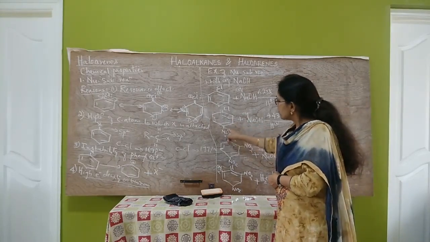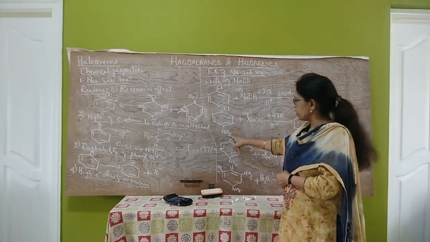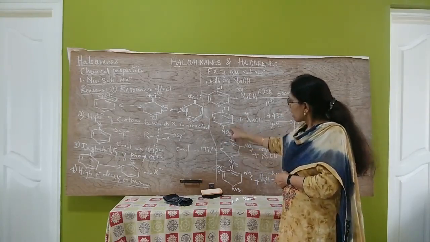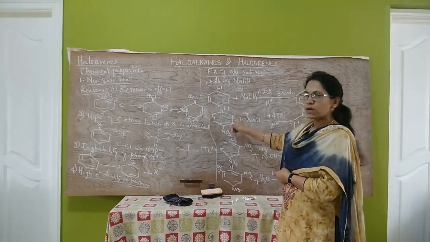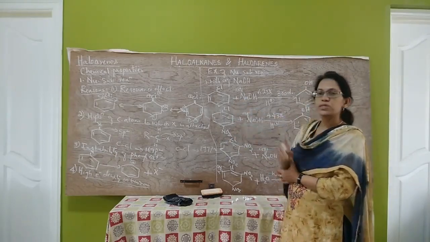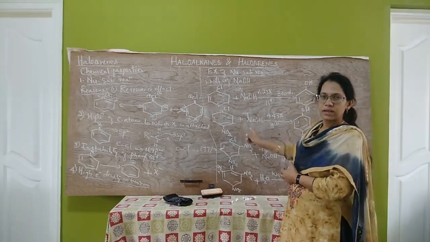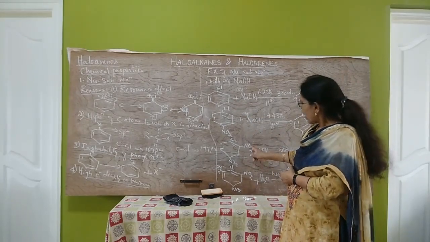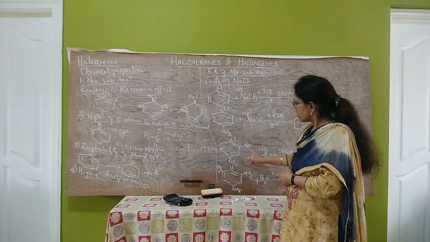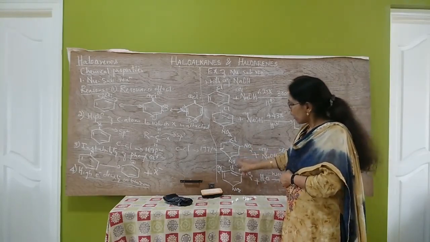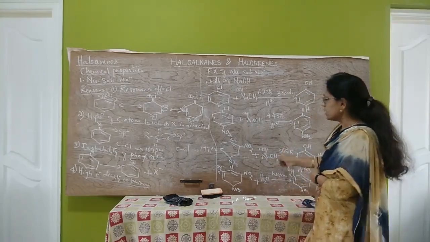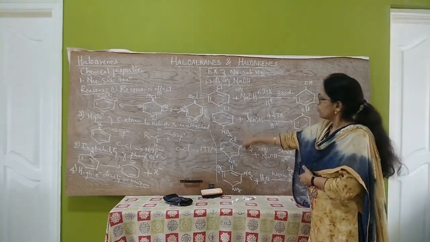Therefore, the presence of electron withdrawing groups in ortho and para positions increases the reactivity of haloarenes towards nucleophilic substitution reaction. The higher the number of electron withdrawing groups in ortho and para positions, the higher the reactivity of haloarenes.